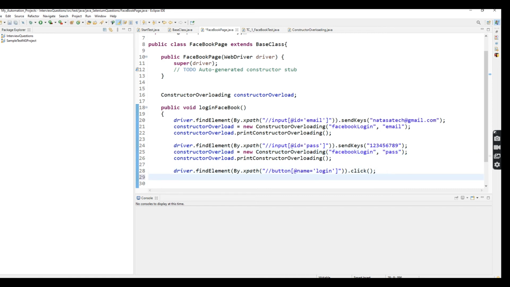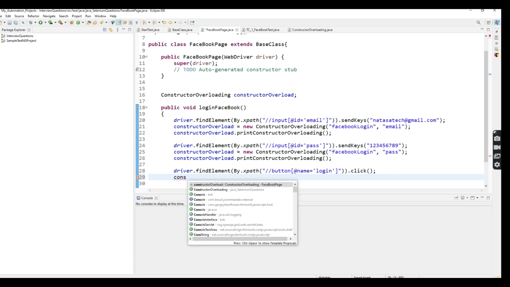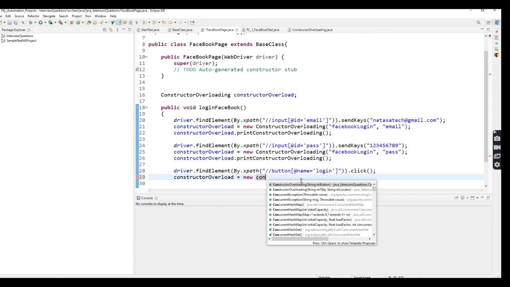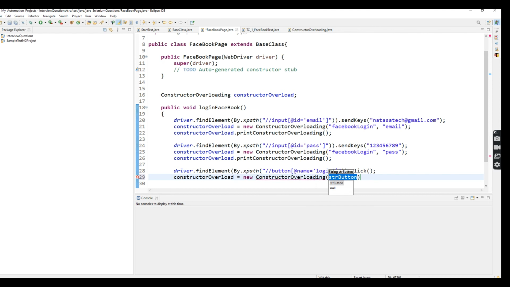The third step is that I'm going to implement the single parameter constructor. Here I'm going to pass the string button only, because in this step I'm going to perform a click on the login button only. So here I'm passing the button name, then I'm going to print this statement.